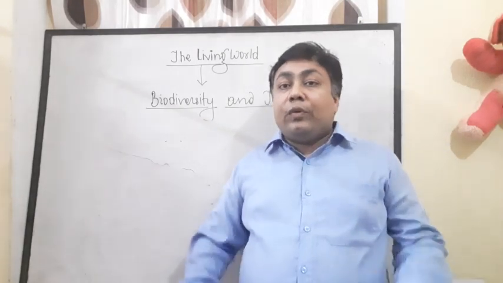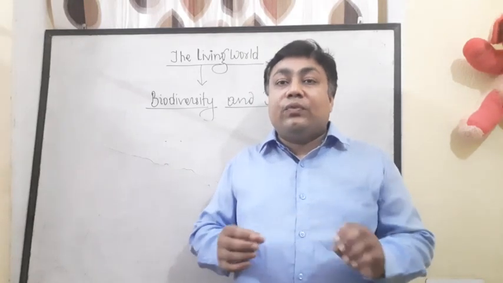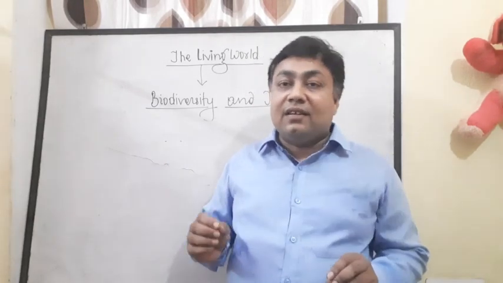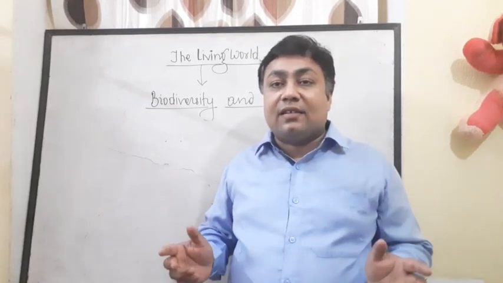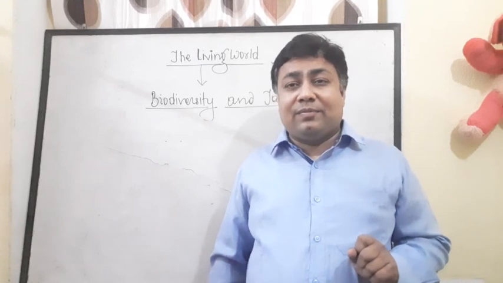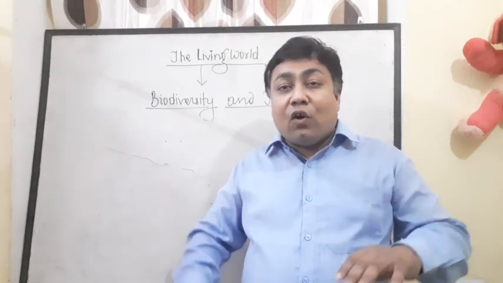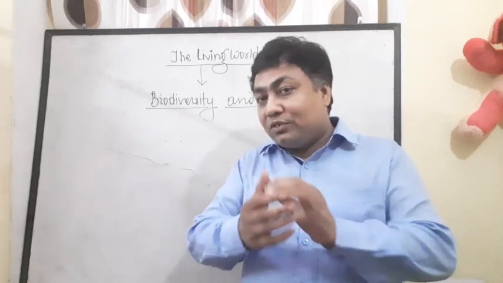So the tremendous forms of life on earth which have different shapes, sizes, colors, habitats, biological processes, and appearances, they all constitute biodiversity on earth.